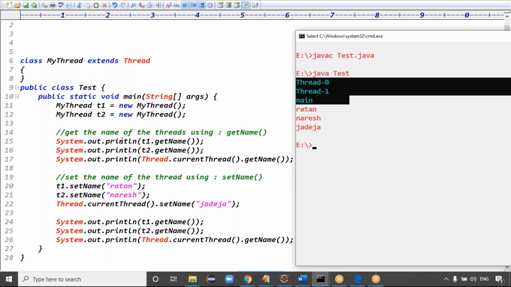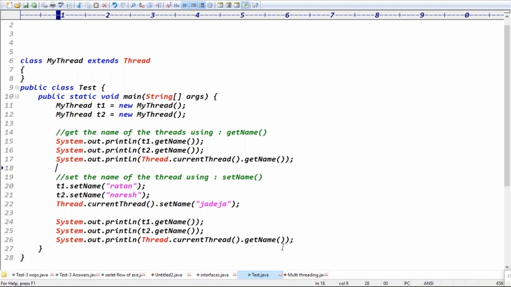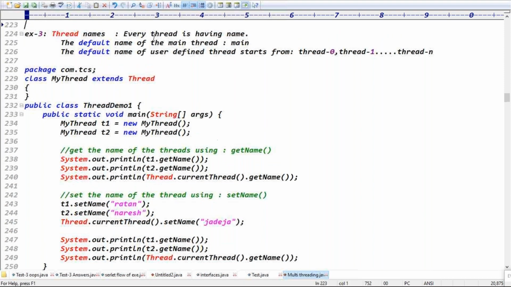Get the name of a thread using the getName method. t1.getName() gives Thread-0, Thread-1 and main, right? Exactly. Then how can you set the name, guys? With the setName method, right? After setting the names, you get Ratan, Naresh and Jadeja. Exactly. This is how we can set the names and get the names. By default, names are like this. Guys, is it clear now?